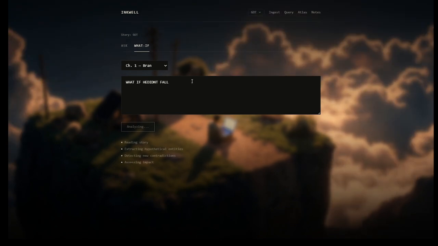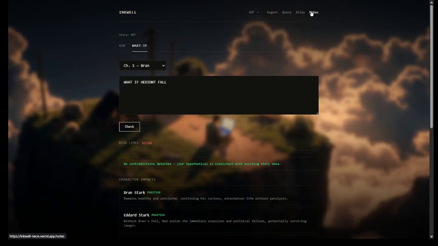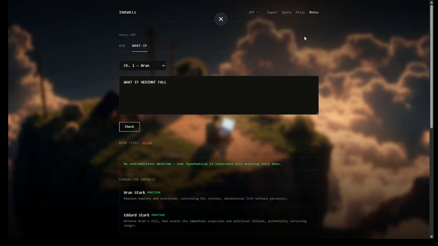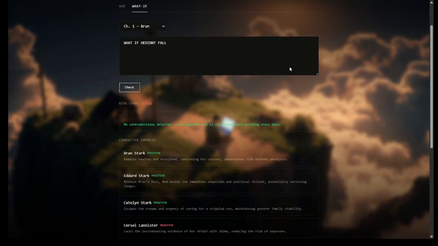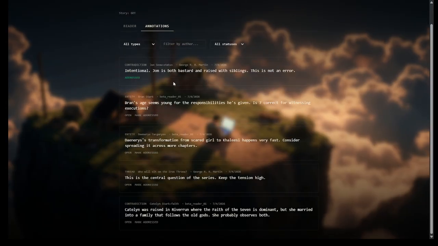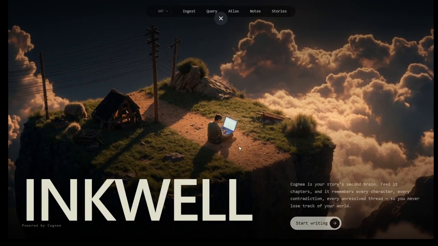And it does that because Cognee's memory architecture, graph plus vector, structured, is the first infrastructure actually built for this kind of persistent, relational, and evolving knowledge. This is Inkwell, your story's memory, so you never lose track of your world.